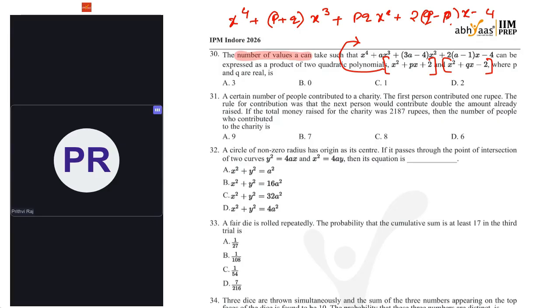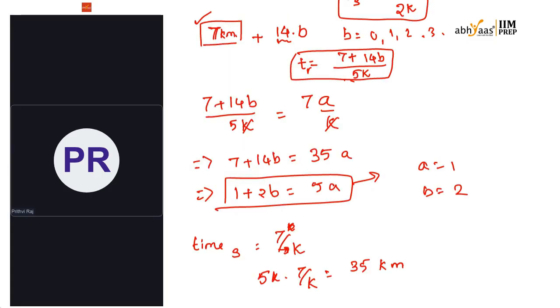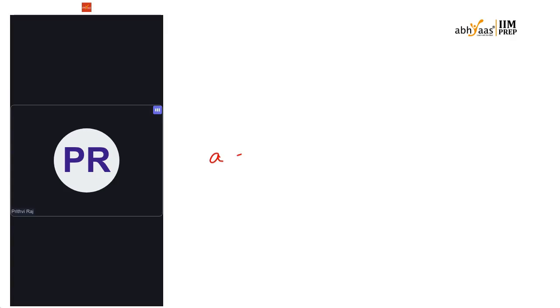I have to compare that with the original polynomial. Then I'll get p plus q equal to 0, pq minus 4 equal to a, and 2 of q minus p equal to a minus 1.